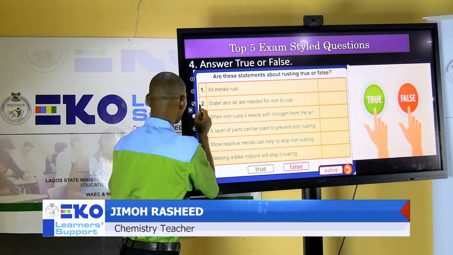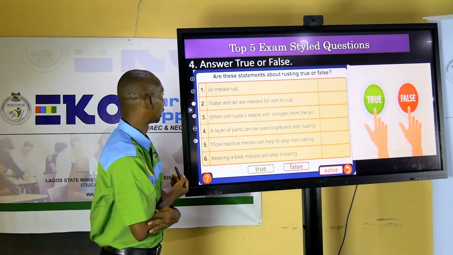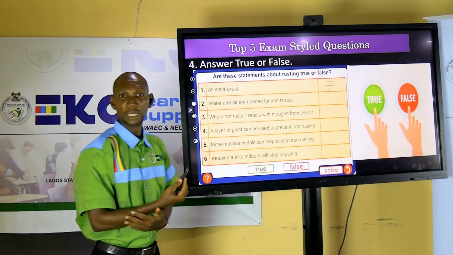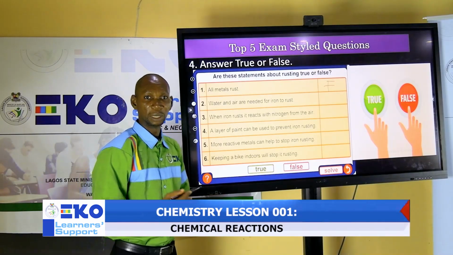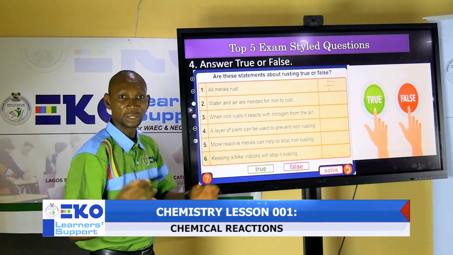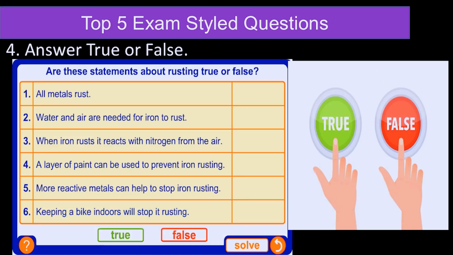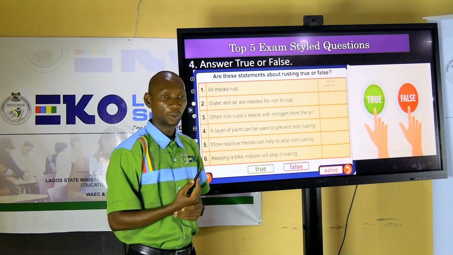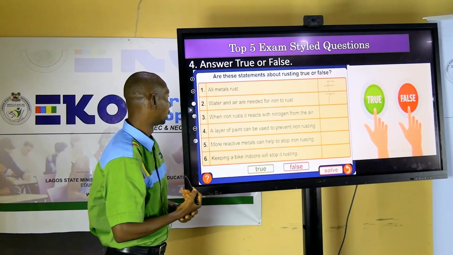Okay? So, what do you think? The answer is false. Not all metal rust. We have what we call non-ferrous metals, which are metals that do not rust. Iron typically is one metal that rusts. Water and air are needed for iron to rust. Is that correct that water and air are conditions for rusting? Yes, that is true. You need those two.